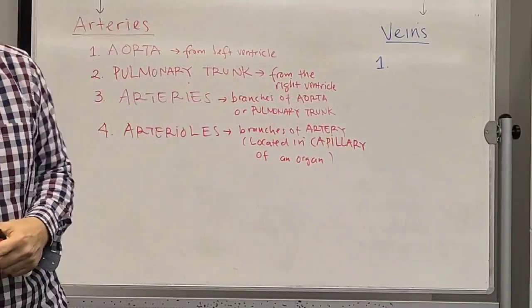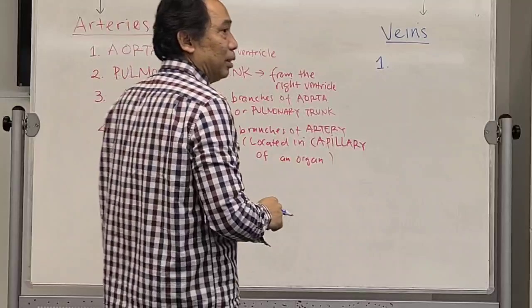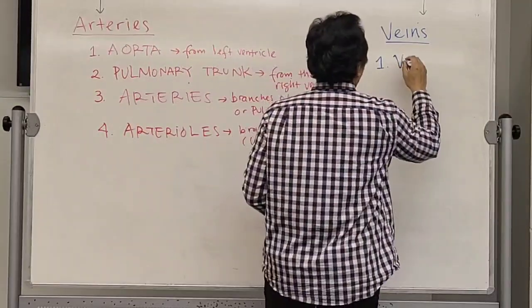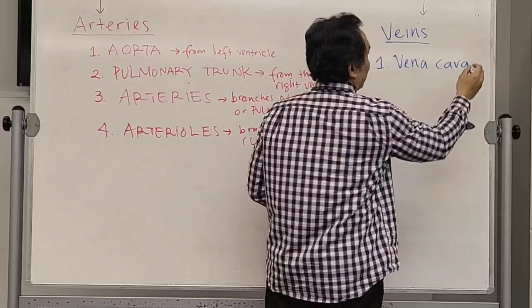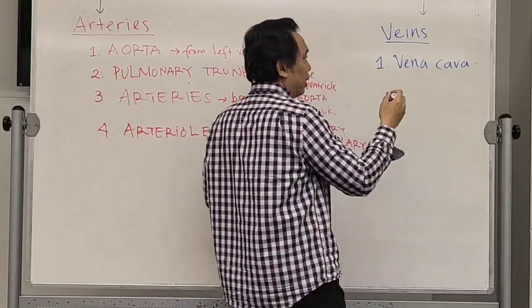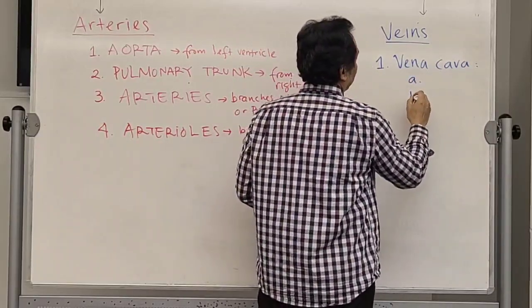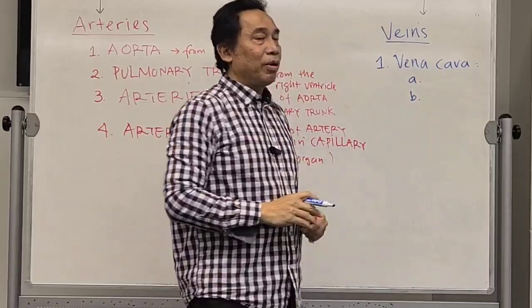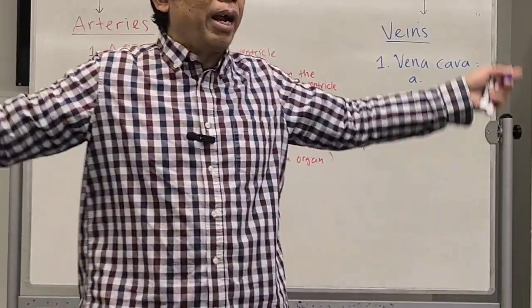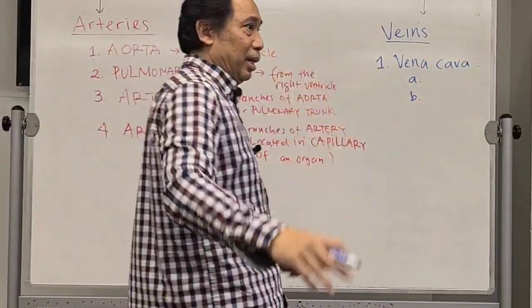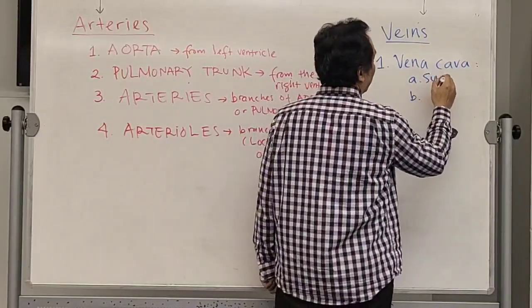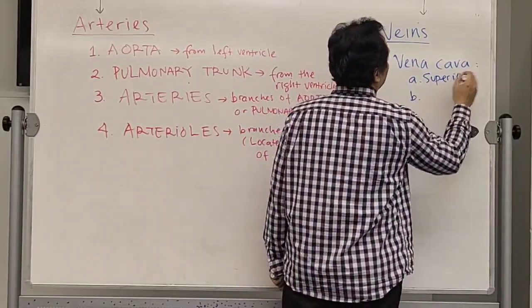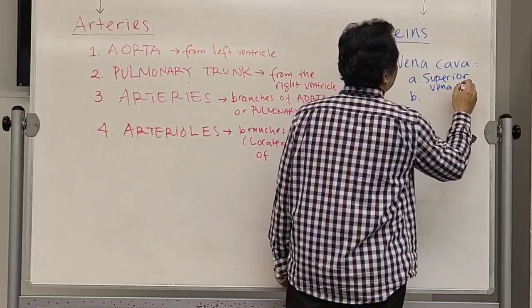The biggest one is called vena cava. There are two vena cava. The one that comes from the brain and from the arms will go to the right atrium. It's called the superior vena cava.